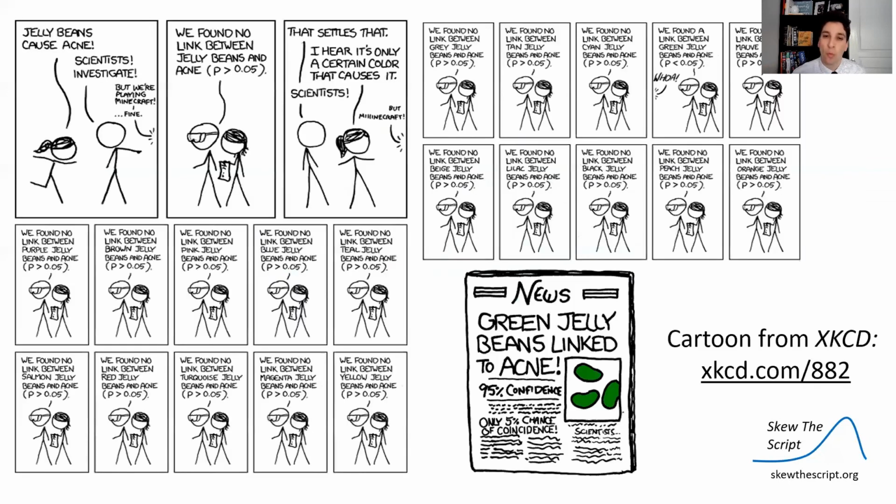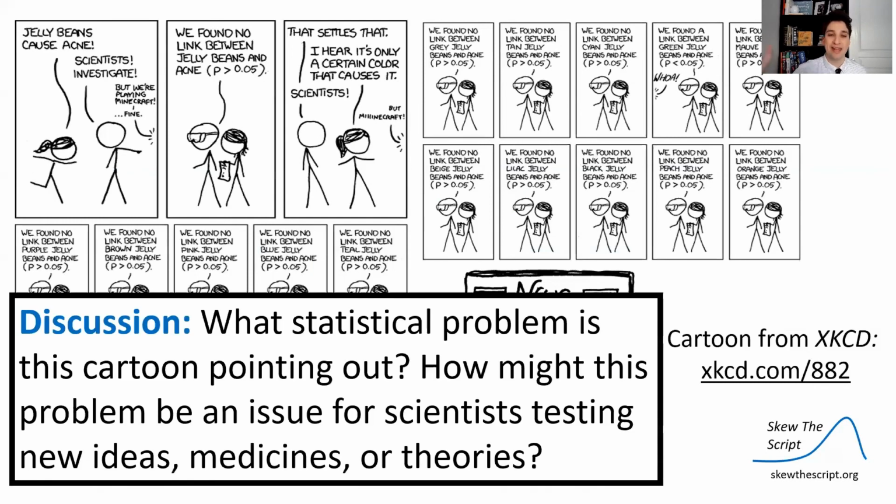So let's have one quick discussion question I'm going to leave you with for today. This is one of my favorite cartoons in statistics from XKCD. I want you to take a moment, pause the video, read through it, and your discussion question is, what statistical problem is this cartoon pointing out? How might this problem be an issue for scientists testing new ideas, medicines, or theories?